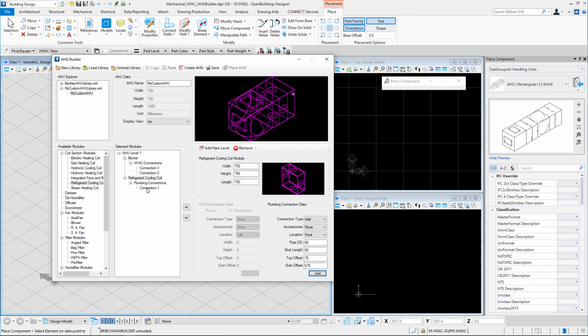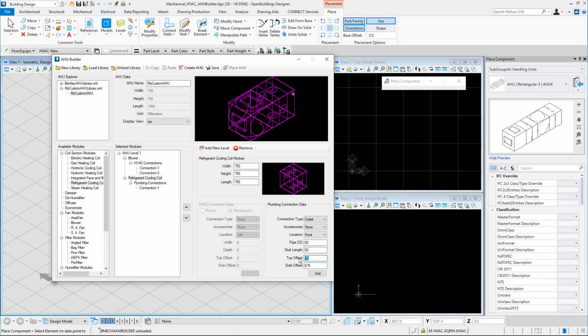So we can see that in here the connection 1 is now added, and even in the model preview, the new connection is also added there. Now let us go ahead and add another connection to this module. So we select the module and go to the plumbing connection data pane and choose an outlet type connection with no accessories. The location is front, pipe OD is 50, the stub length is also 50.